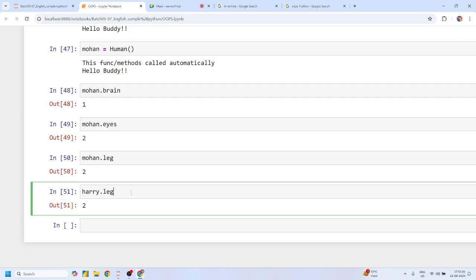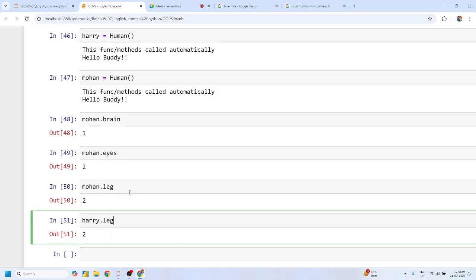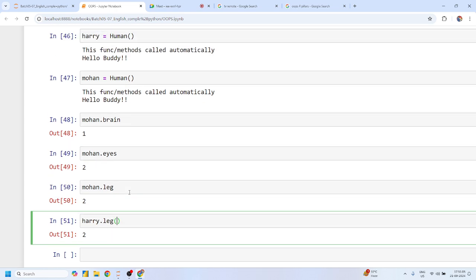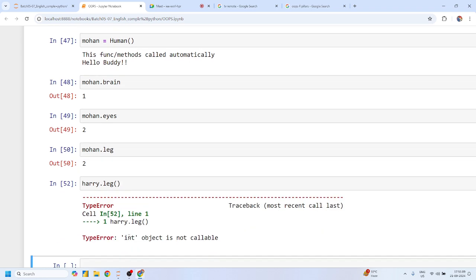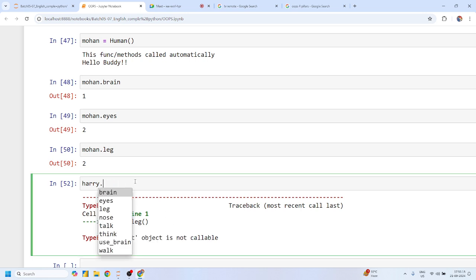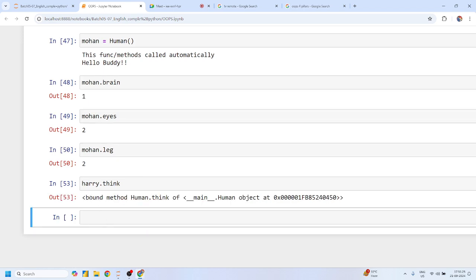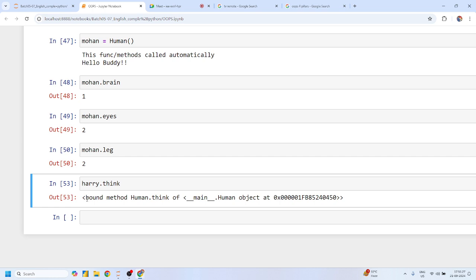So whenever we are calling an attribute, we must not call it with brackets. If we call it that way, it will give you an error: the object is not callable. So the concept remains the same. If we press the tab button, we cannot directly tell whether this is my attribute or my method. Yes or no? So we have to run it like this. We know, Mohit, that this thing is a method. Yes or no? So it will definitely prompt you.